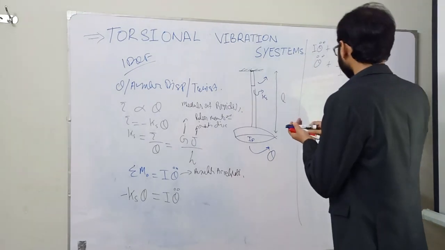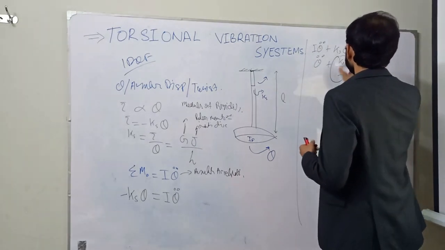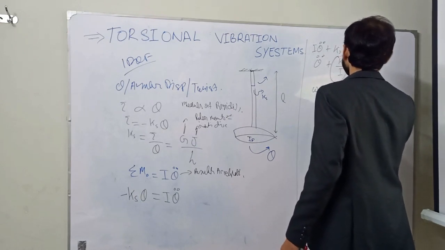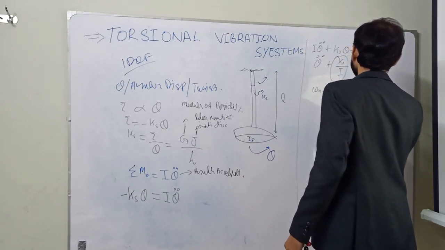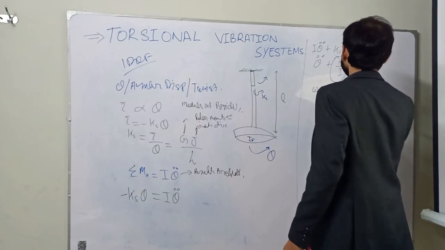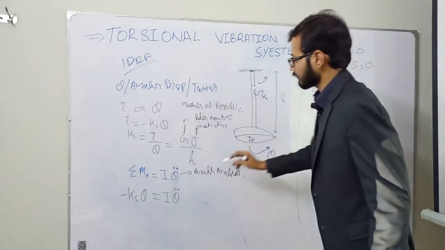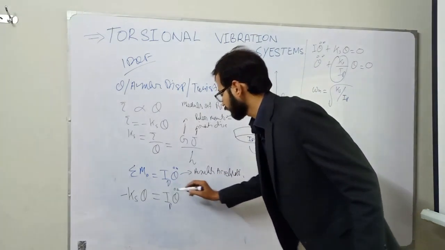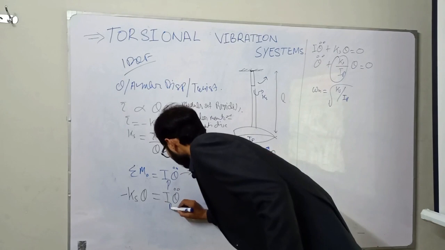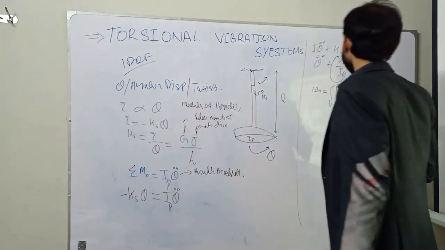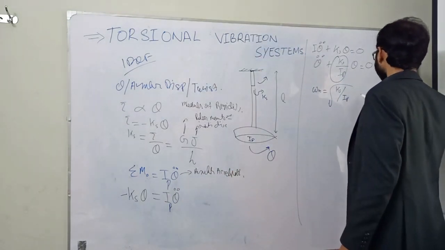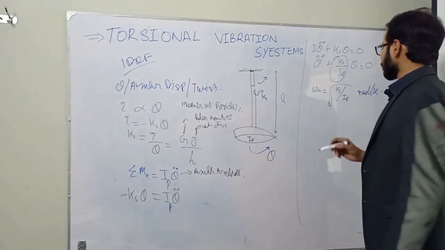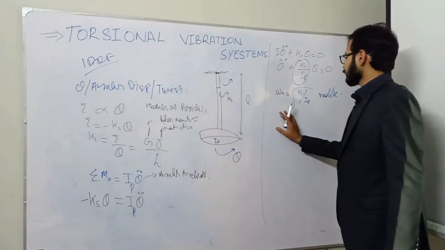And from the previous models, we have already calculated that omega n is equal to square root of Ks over I, where IP means polar moment of inertia. यहाँ पे भी आप IP लगा सकते हैं. So units will be again radians per second, and it is the natural frequency, but in radian form.